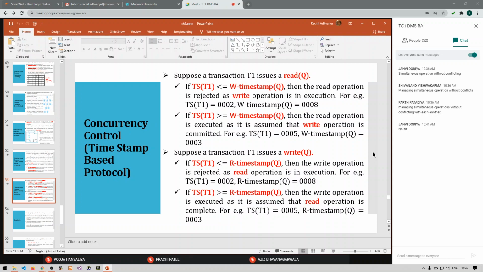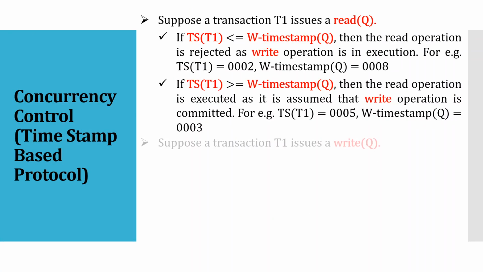Alright, so now let's move on to the last topic of this particular chapter, that is deadlock. We already studied deadlock. What is deadlock? One transaction is waiting for the other transaction and the other transaction is waiting for the first transaction. So this is what our deadlock means, right?